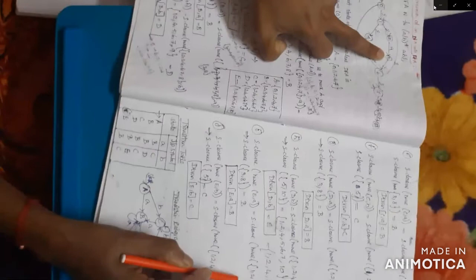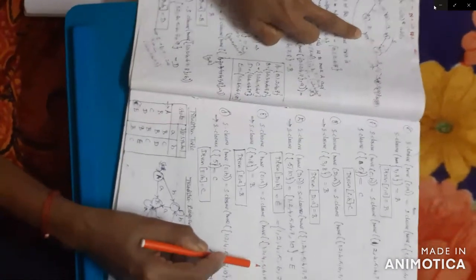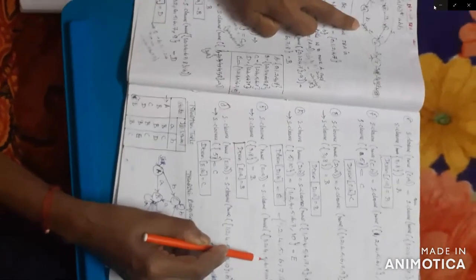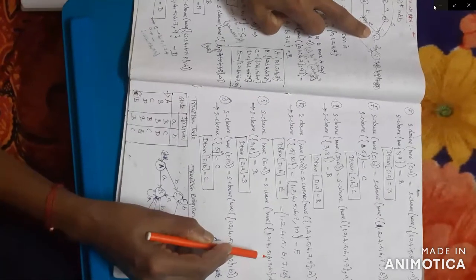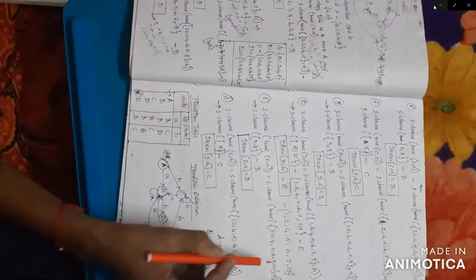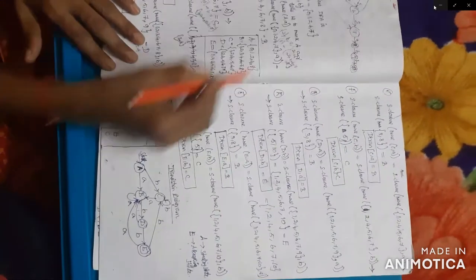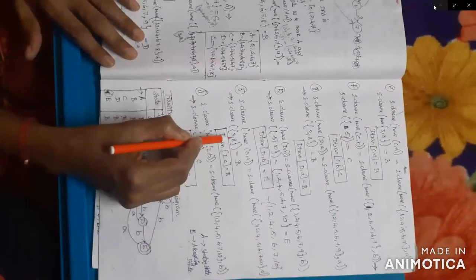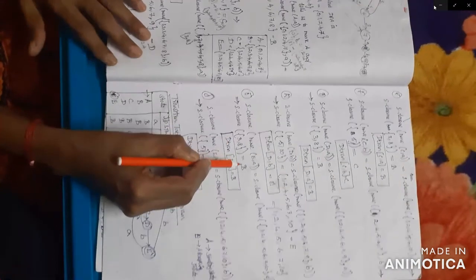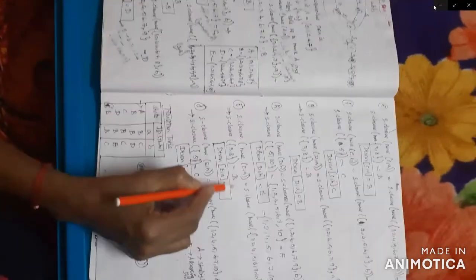Then check 4, which moves to 5, no need to add. Next check 5, 5 to 6 is empty. Then check 6, 6 to 7 is empty. Then check 7, 7 to 8 on input symbol a. So E comma A is 3 comma 8. This 3 comma 8 is the same value as B, so here write B.